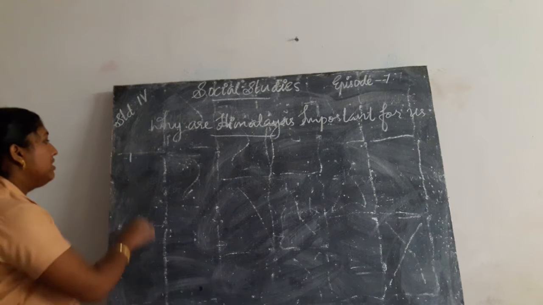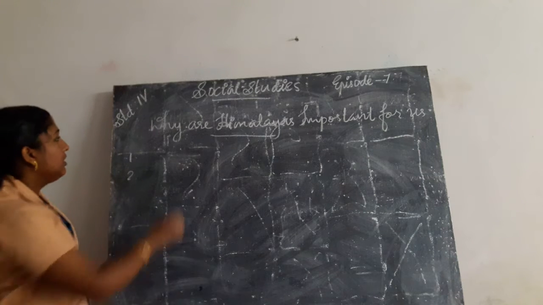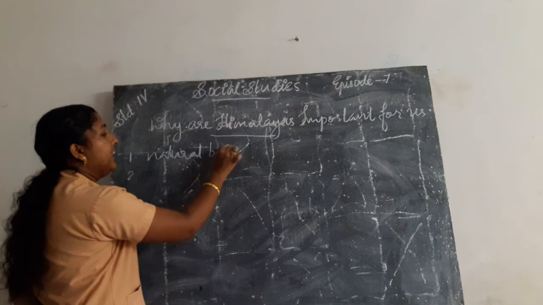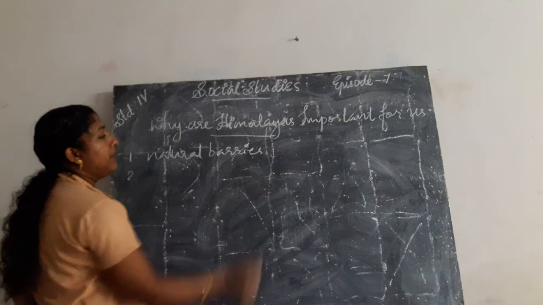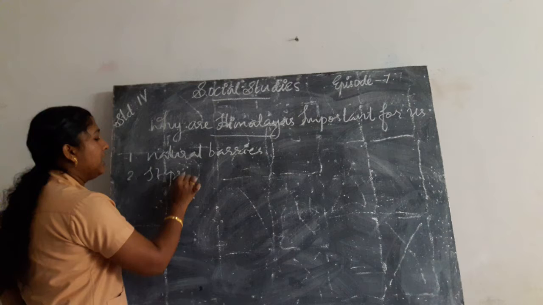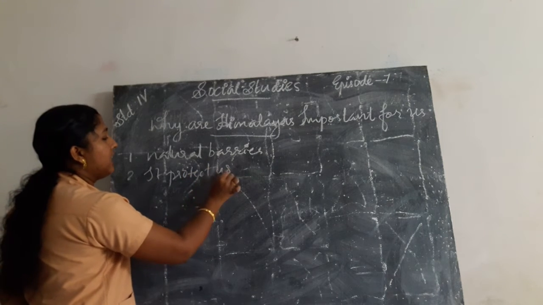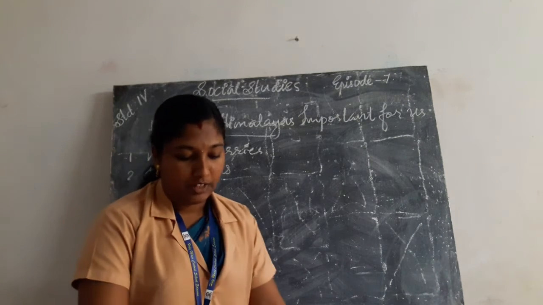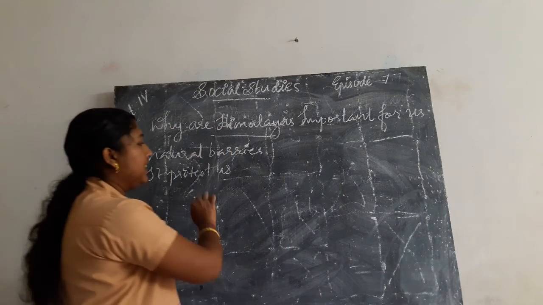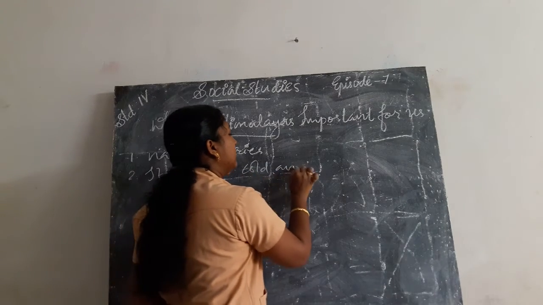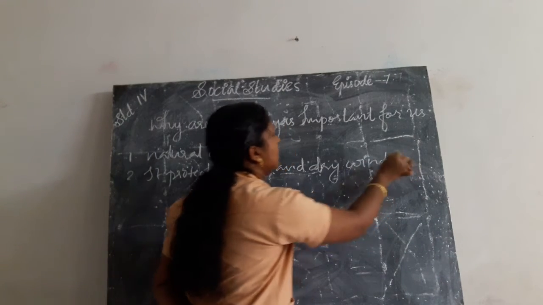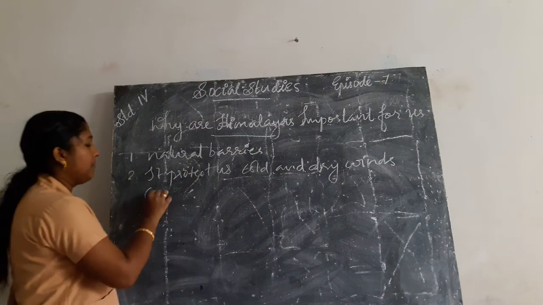Next, the second one: the Himalayas protect us from the cold and dry winds coming from Central Asia.